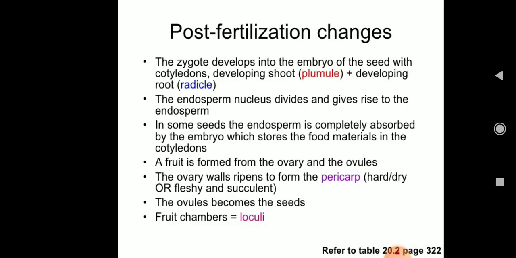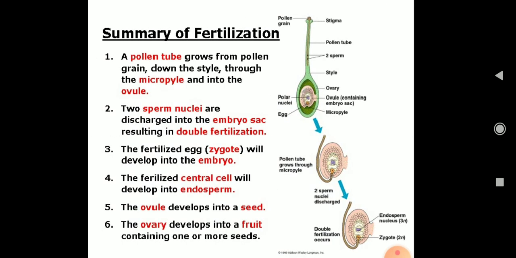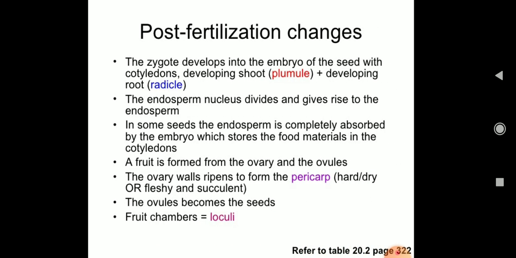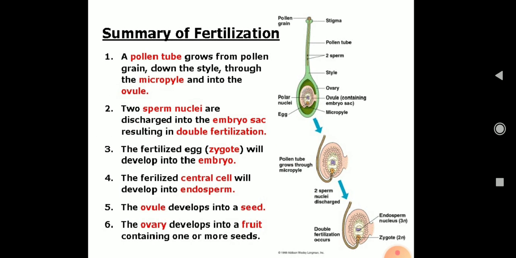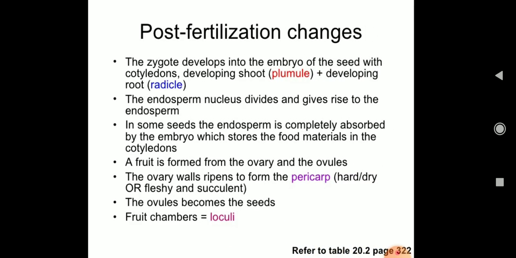So this endosperm is triploid and the zygote is diploid, right? That's it. This is the end of fertilization, and what happens after fertilization will be covered in the next topic, which is post fertilization changes.